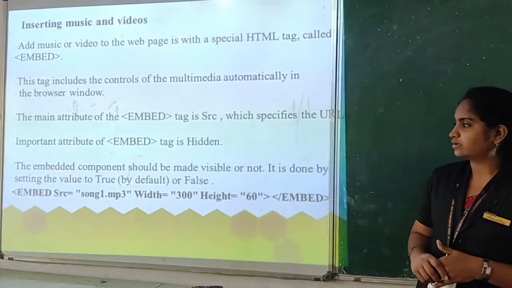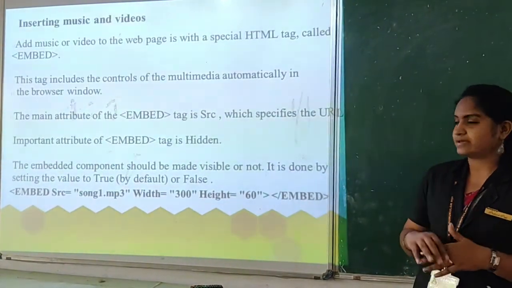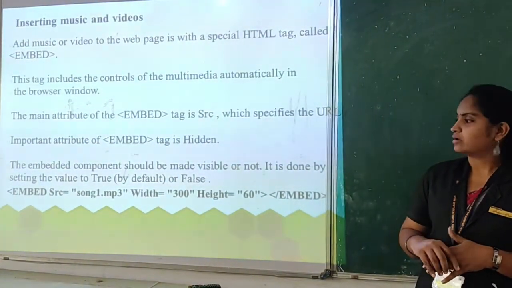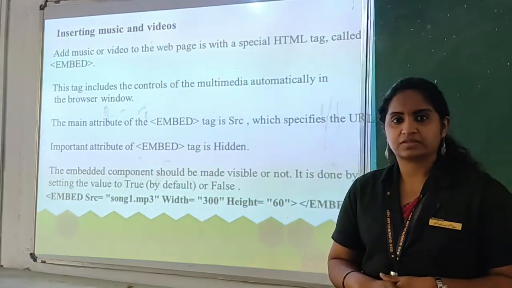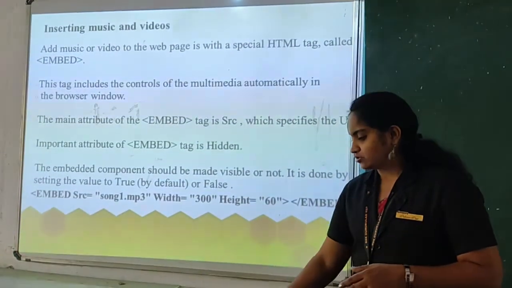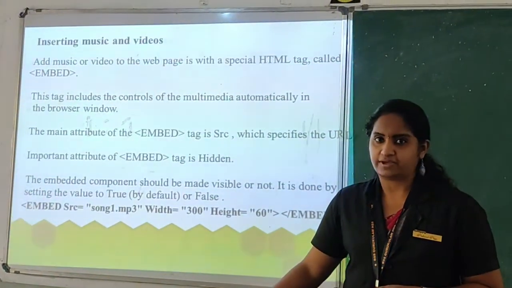And here you can see the example, embed src. src is the attribute and here I am using the MP3. So it will be playing as a background. Okay, and using the other options you can arrange the content in a web page. Clear? Okay, so like this you can include the multimedia content in a web page.